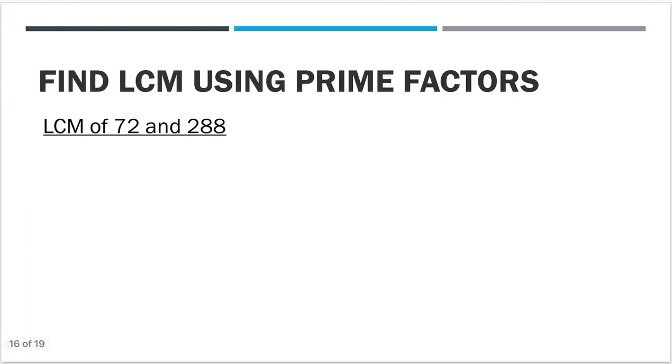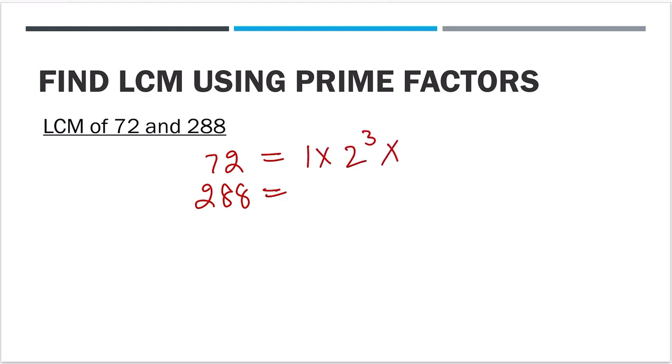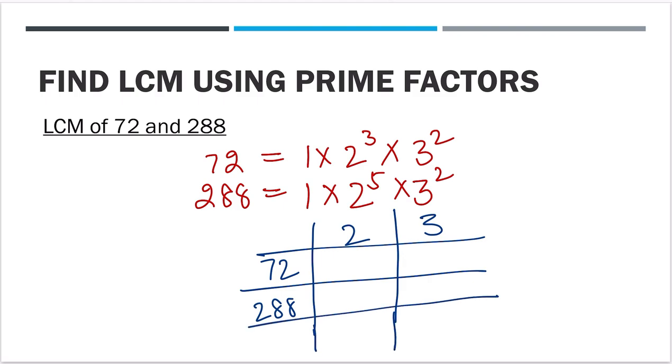Now coming back to 72 and 288, I will just copy it from the last slide: 1 into 2 raised to power 3 into 3 squared, and 1 into 2 raised to power 5 into 3 squared. This is given to you. Now, if you want to find the LCM of these, again make a table for 2 and 3, and 72 and 288. The power of 2 is 3 and the power of 3 is 2 for 72; for 288 they are 5 and 2.